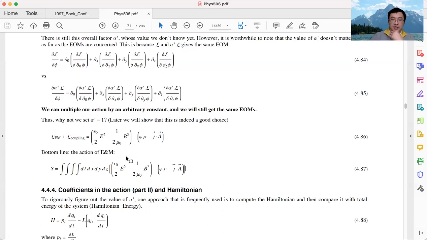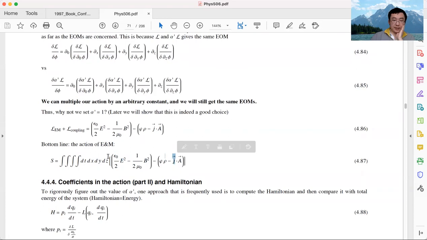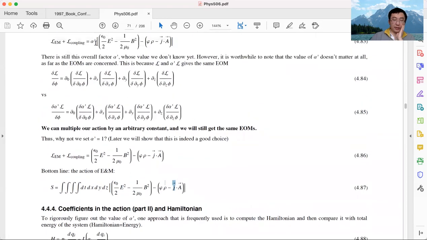So this is the action you will find in textbooks or in literature. When people discuss the action of the EM field, this is the action people are talking about. And this is a coupling between the E and M field, charge density and current density. So that's about the value of alpha prime and the full structure of the action.